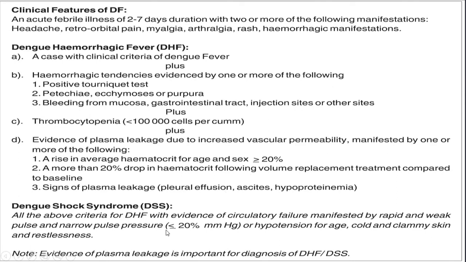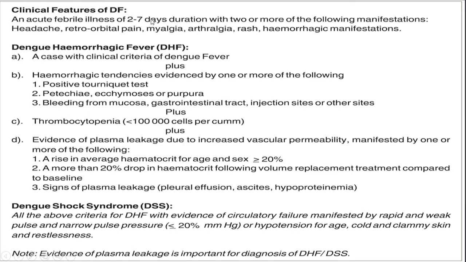And dengue shock syndrome is all the above criteria of dengue hemorrhagic fever with evidence of circulatory failure manifested by rapid and weak pulse, narrow pulse pressure, or hypotension for age, cold and clammy skin, and restlessness. So this is how dengue shock syndrome has been categorized.